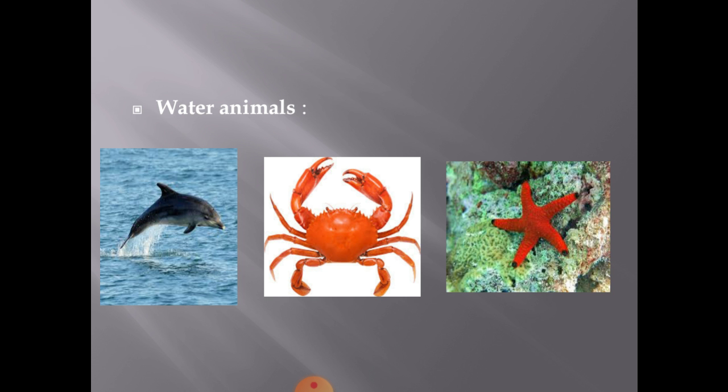Some animals live in water. Some animals live near water. First picture is dolphin. The next one is crab. And the next one is starfish. Starfish live in water. Crab live near water.